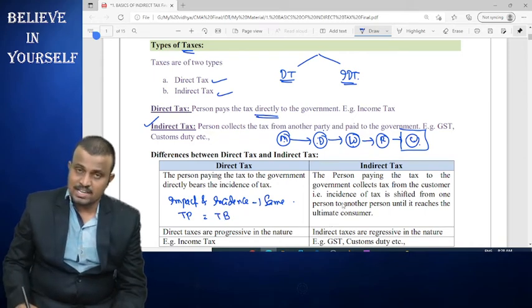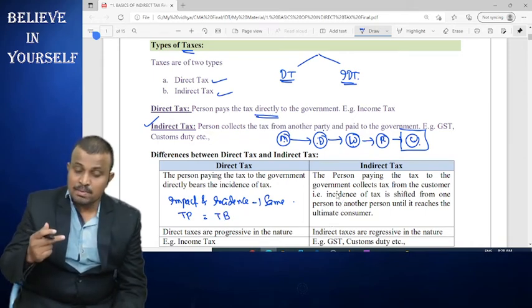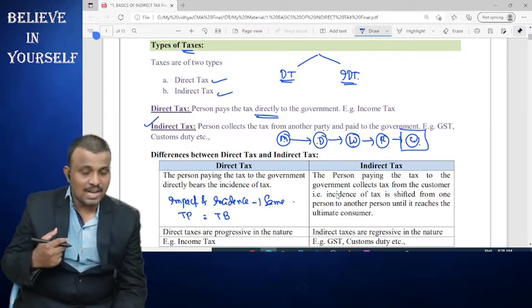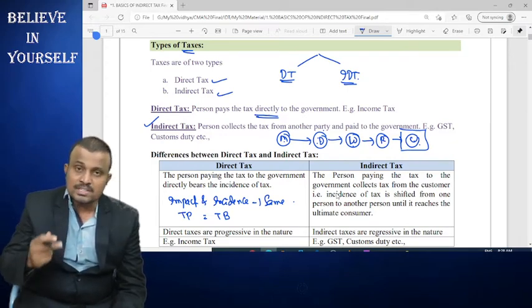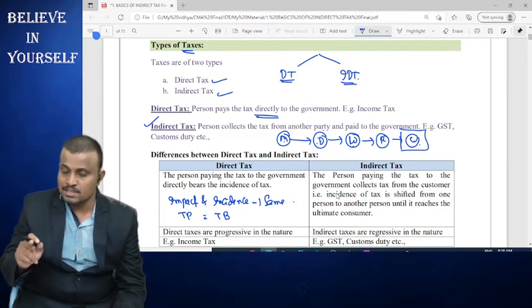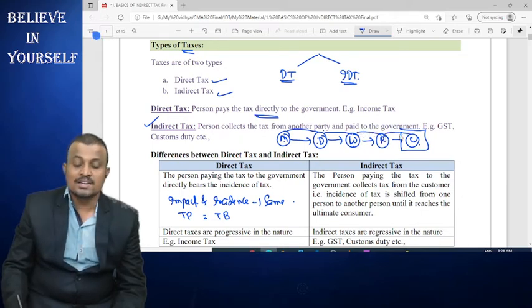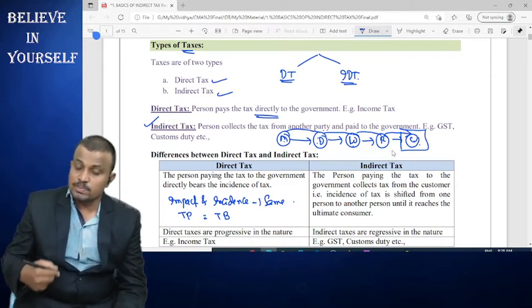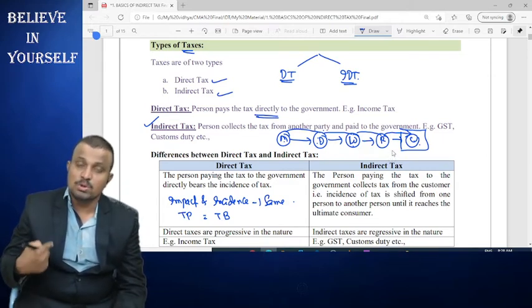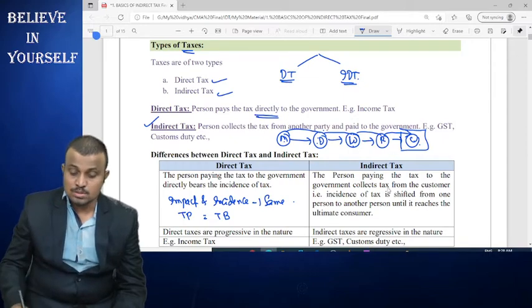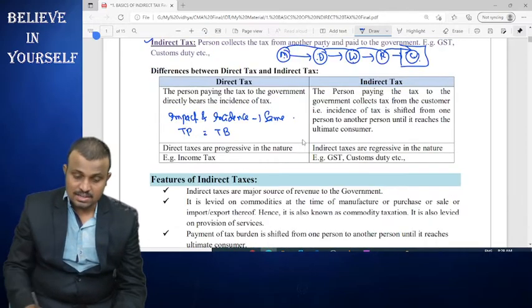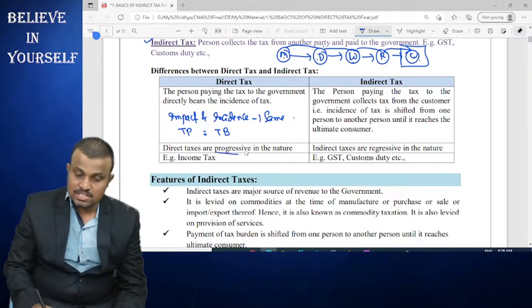But coming to indirect tax, what happens? The party that pays the tax does not bear the tax burden. The burden to pay the tax is shifted from one person to another, like from the manufacturer to the distributor, distributor to the wholesaler, wholesaler to the retailer, and the retailer to the ultimate consumer. In this way, the burden to pay the tax is shifted from one person to another person, and the tax is said to be an indirect tax. Then, direct taxes are progressive in nature, while indirect taxes are regressive in nature.